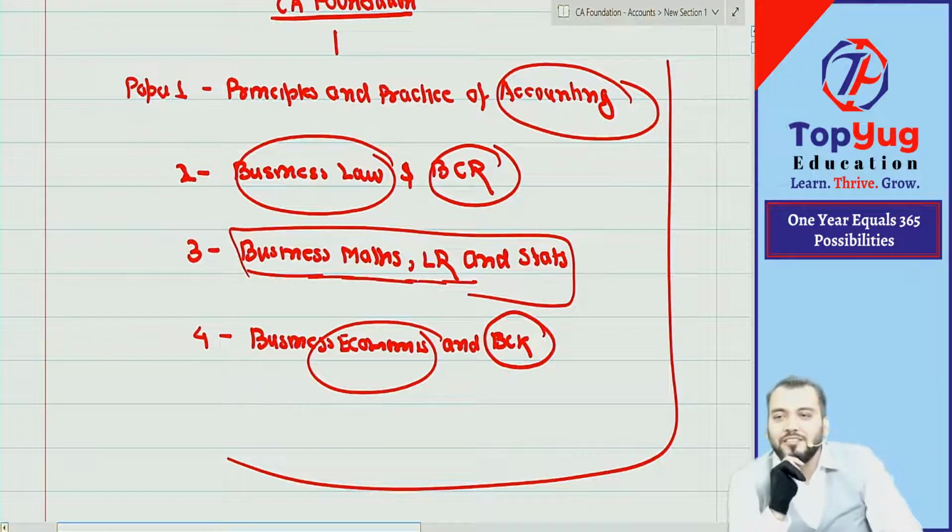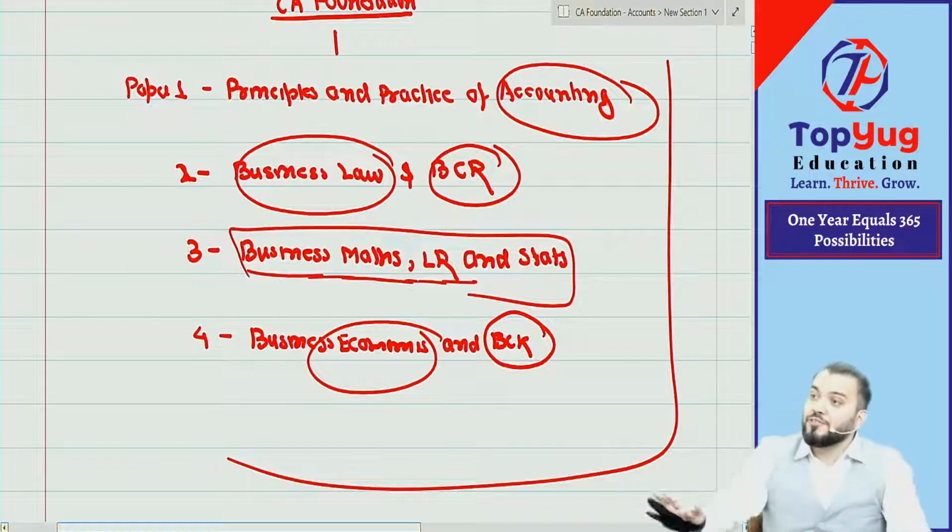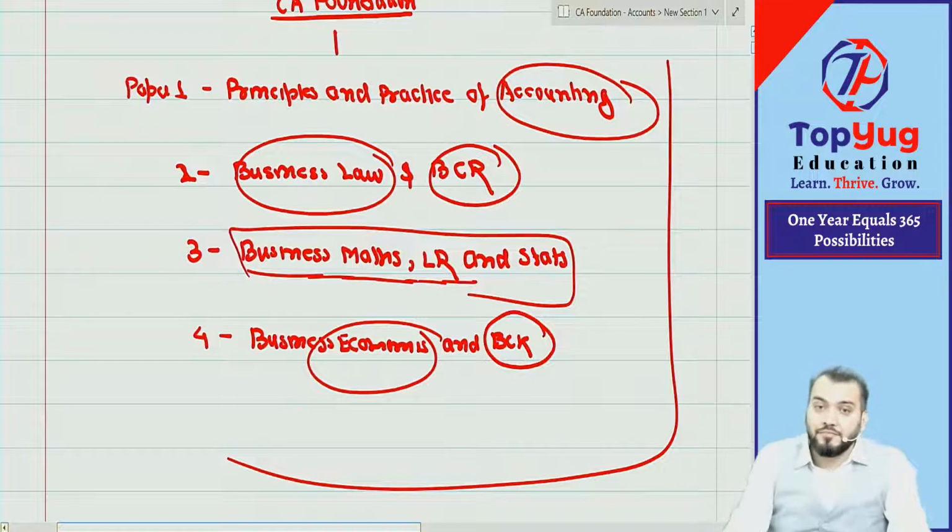Just try to understand, those who have never touched an ICAI book, whether they can teach you as per the ICAI requirement. Never. From my point of view, it is not possible. They have never done the CA course. They have never written the CA examination. Can they teach you as per the ICAI requirement?